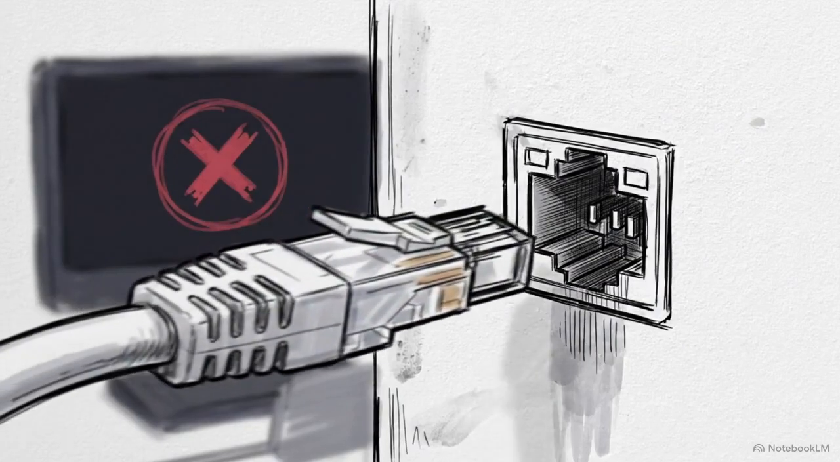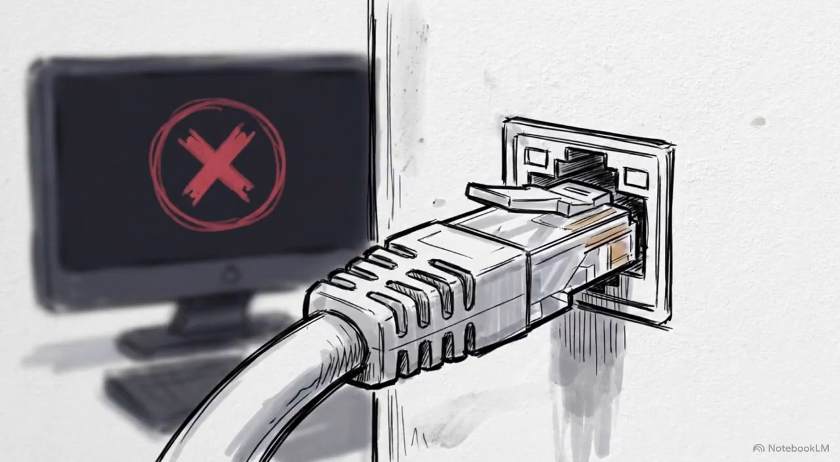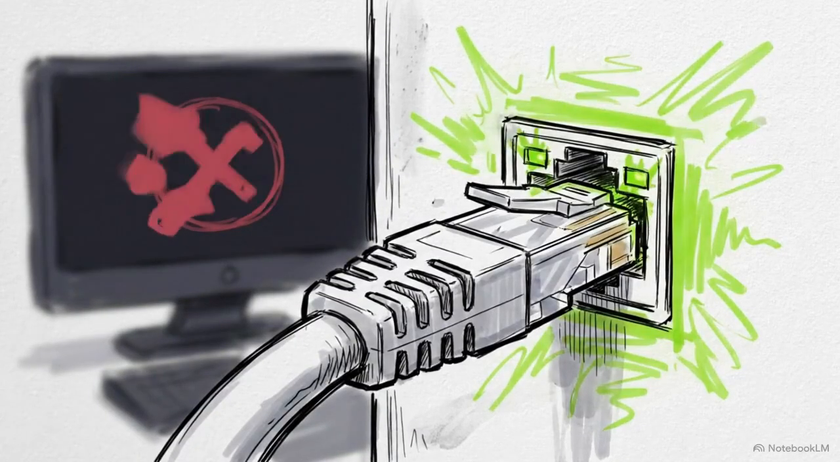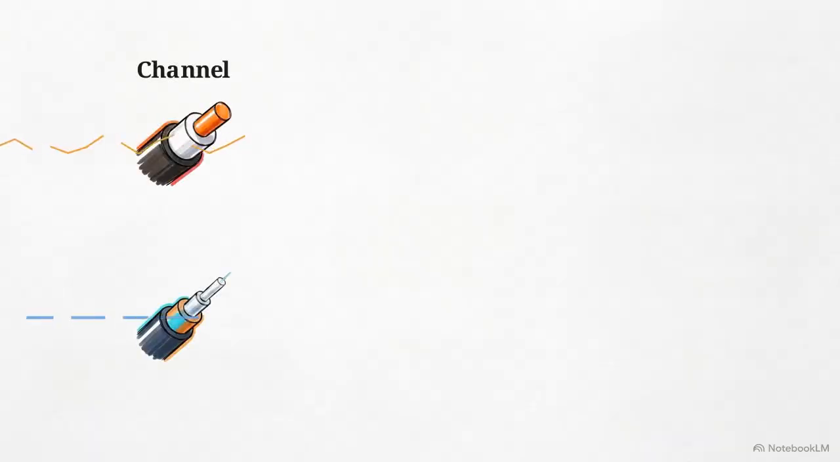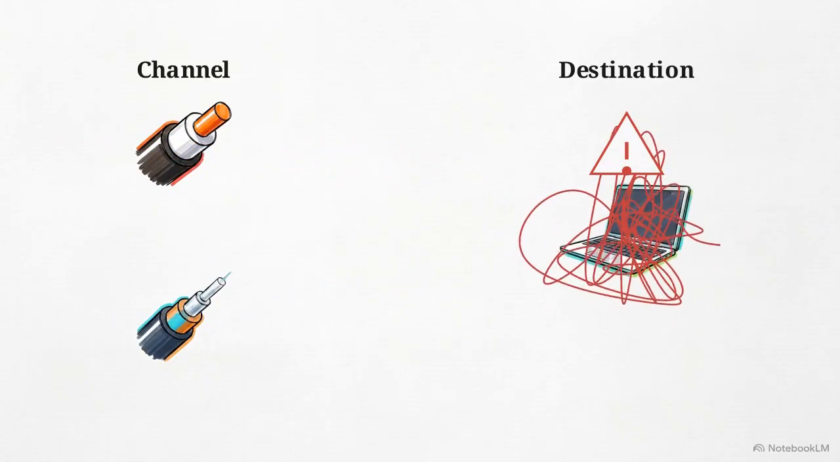Plug a cable into a port, watch the LEDs light up, and you might assume they're ready to talk. But physical connectivity doesn't guarantee communication. The copper wire or fiber optic strand only transmits raw electrical or light energy. Without agreed-upon rules, that energy is just meaningless noise to the receiving device.